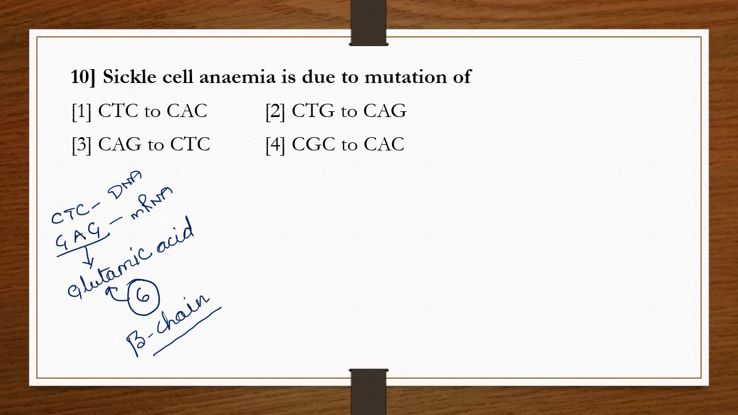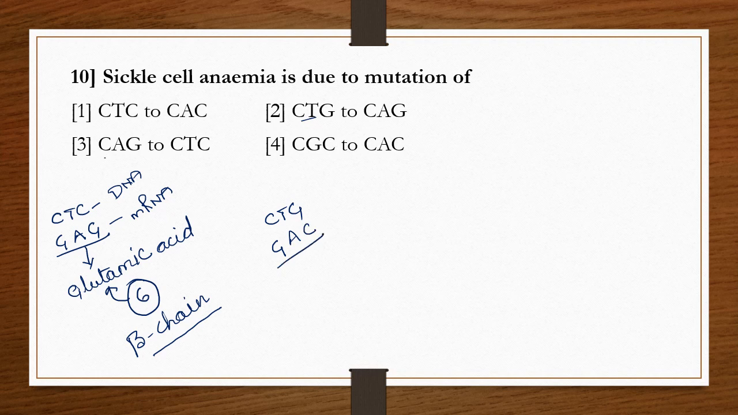Now here are these options. First, GAG represents glutamic acid. Now come to the second option, CTG. C becomes G, T becomes A in mRNA, and G becomes C. It does not represent glutamic acid.